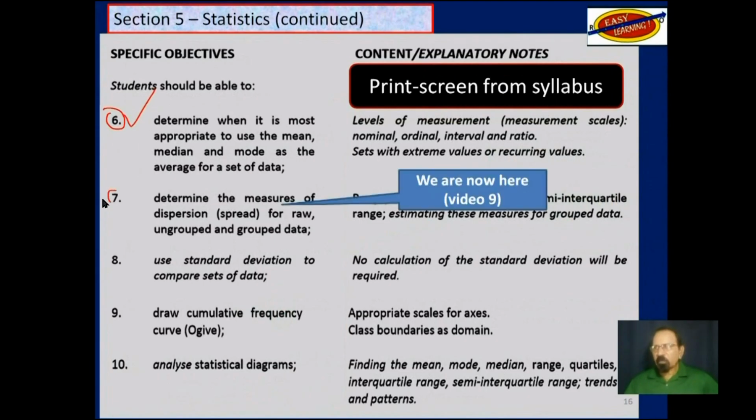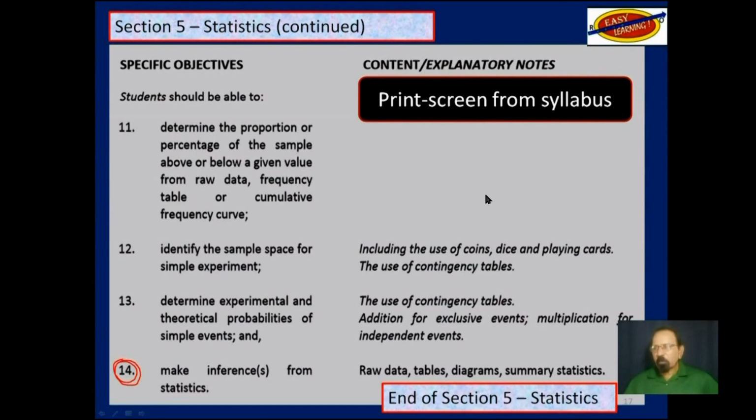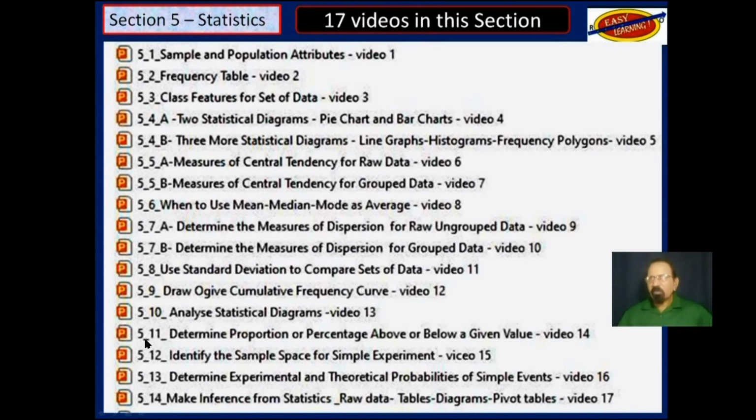We are now at objective 7, video 9, and this is the page with all objectives from section 5, statistics, 14 objectives. I have divided those 14 objectives into 17 videos. We are at this point here where this red line is.